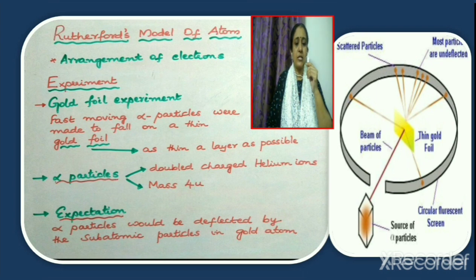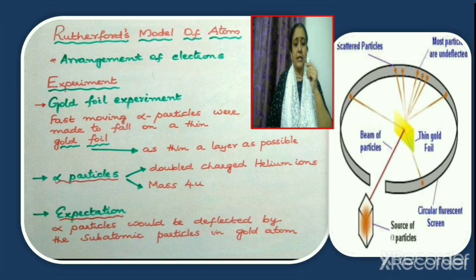As a result of this experiment, it was expected that alpha particles would be deflected by the subatomic particles in gold foil or in gold atom. We know that alpha particles carry 2 units of positive charge and subatomic particles like protons and electrons are present in an atom. According to Thomson's model, we know that the positive charge is spread over the entire atom. So what was the expectation? Alpha particles would be deflected.